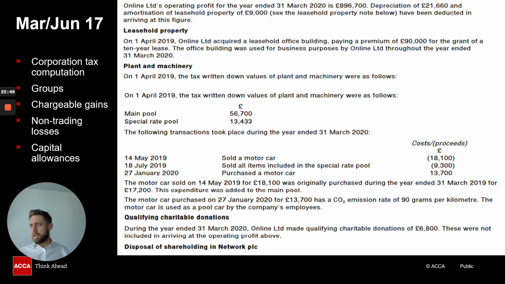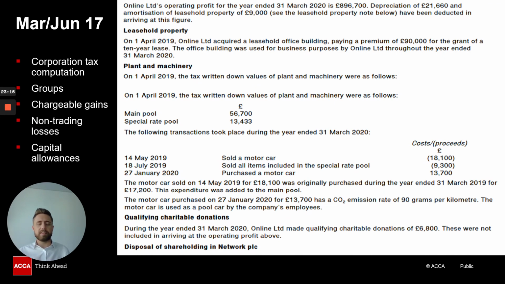So what is a non-trading loss? Well, it basically could be capital losses, it could be property losses, it could be interest losses, okay? But what you now need to deal with is how we will apply these losses when you have a mix. So there could be trading losses, there could be non-trading losses. We need to know the rules on how to apply these losses. Then you've got your capital allowances here as well.